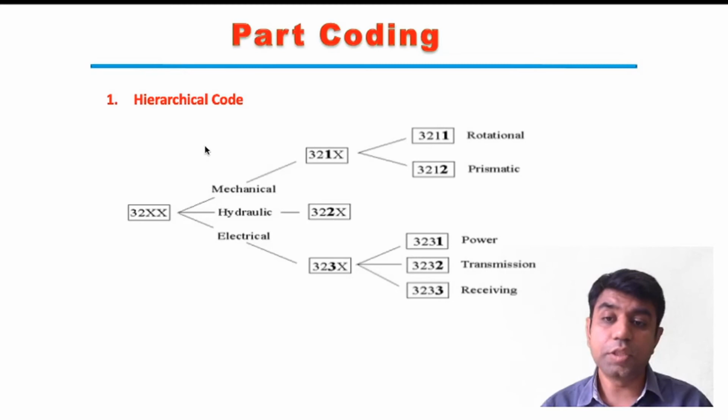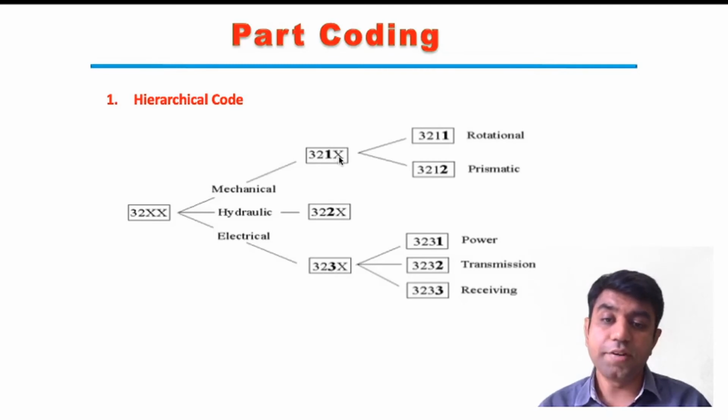The first one is the hierarchical order. According to hierarchy, suppose this is a code given: 32XX. Now we are making data. Say for example, 321. If 1 is mentioned as the third digit, then it suggests a mechanical operation. If 2 is there, then it suggests a hydraulic operation. If 3 is there, then it suggests some electrical work.